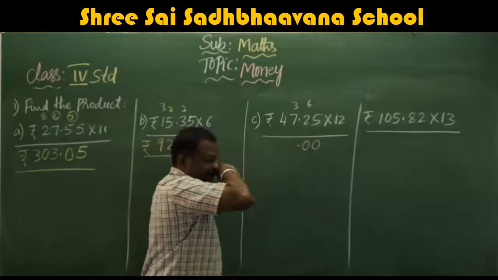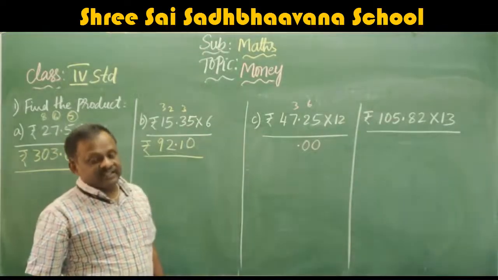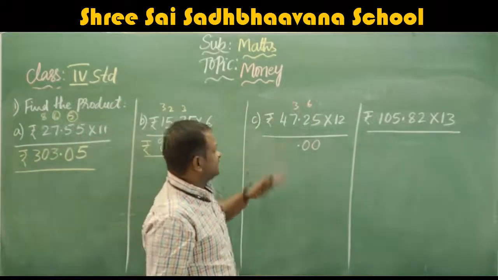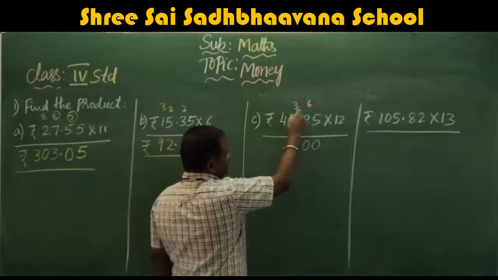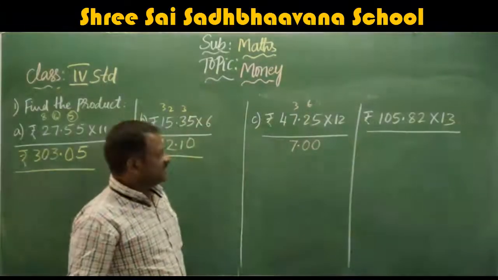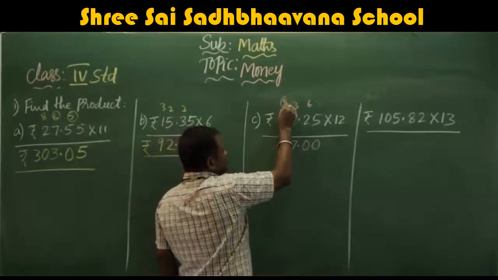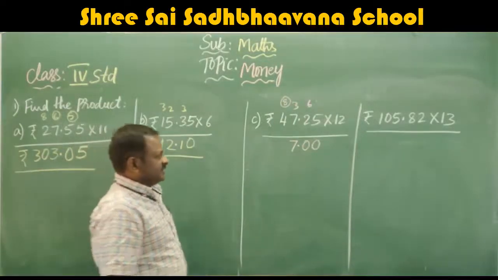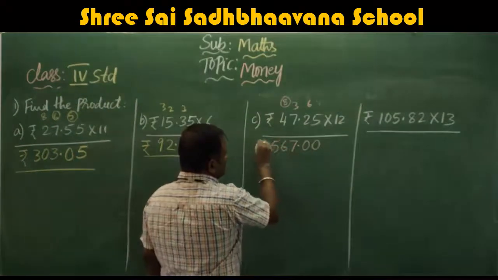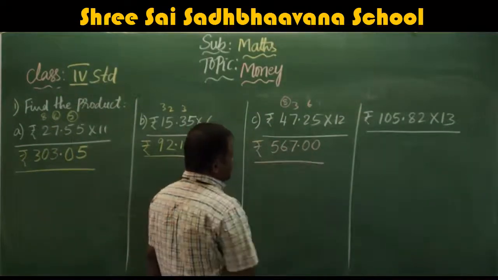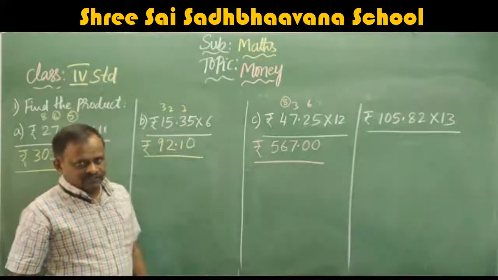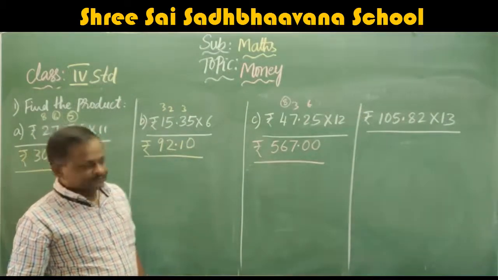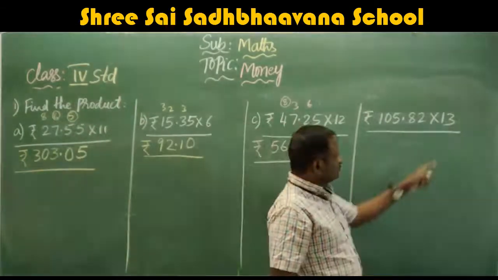Point as it is. 12 7s are 84, plus 3, you get 87, carry 8. 12 4s are 48, 48 plus 8, 56. So rupees 567.00.